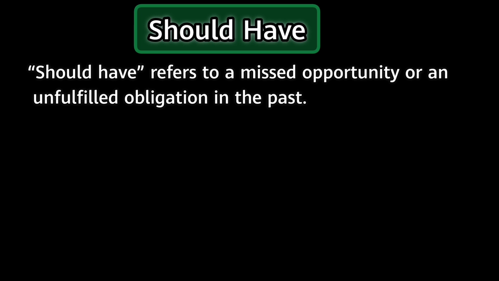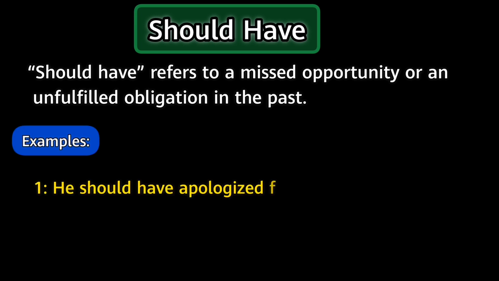I think you are not getting the point. So, just look at these examples, then you will understand it. He should have apologized for his mistake. Observe this example. Here the expression should have is used. Actually, it means that he did not apologize for his mistake, and it would have been better if he had apologized, but he missed the opportunity and did not apologize in the past. So, you can see this expression is used for the missed opportunity in the past.